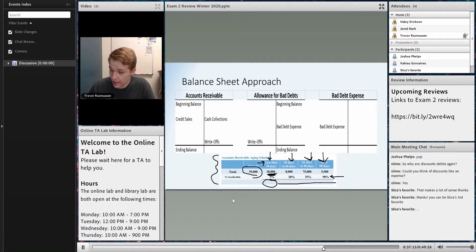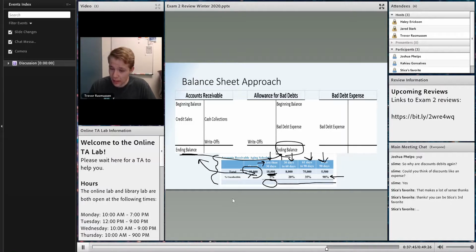Now that's, like I said, the same as the balance sheet approach because we're taking our accounts receivable, this guy, to guess this guy. So when you add all these up, it's this guy right here. So if you have a hard time remembering that, just remember this is the balance sheet approach split up into all the different ages. That's why they call it the aging method. And so that'll be really helpful.